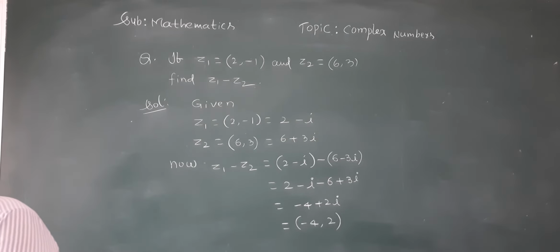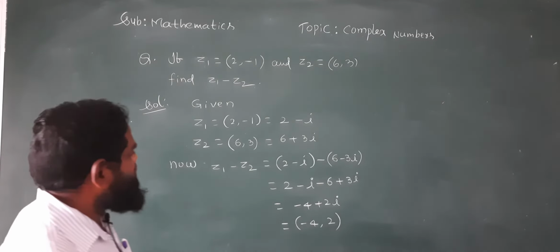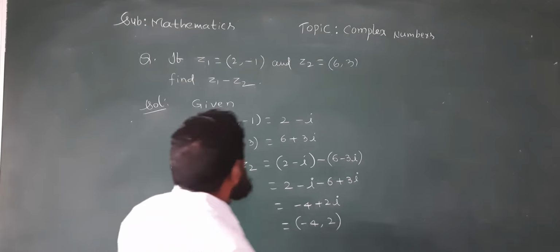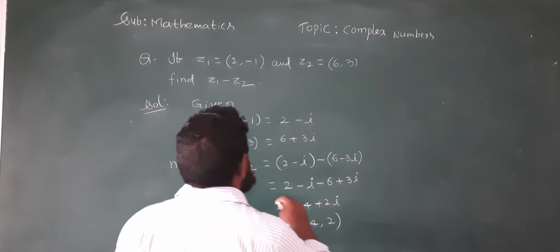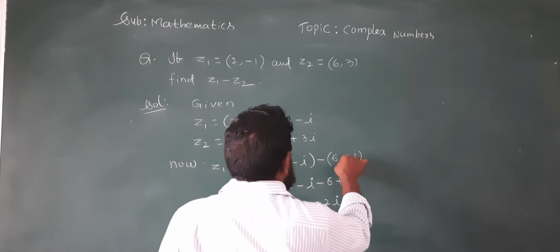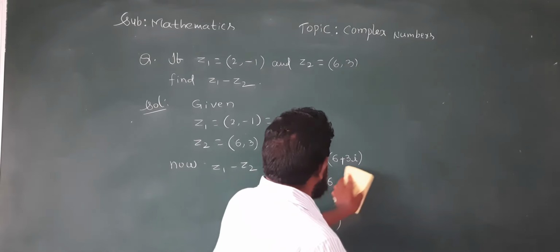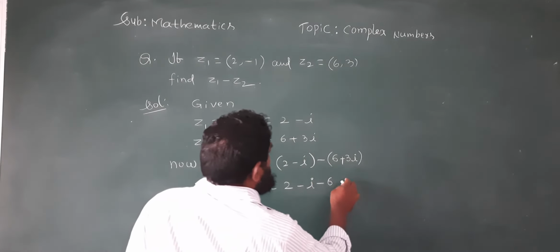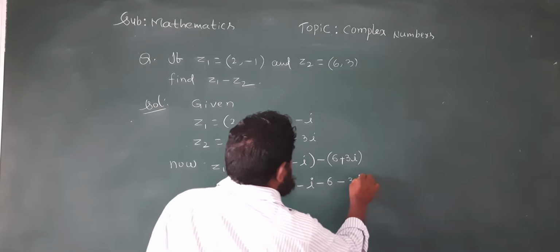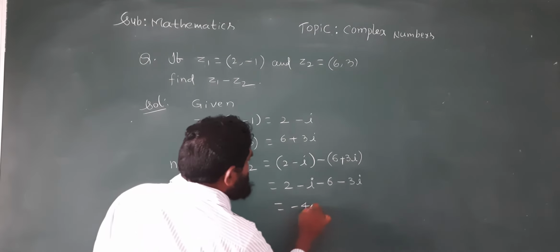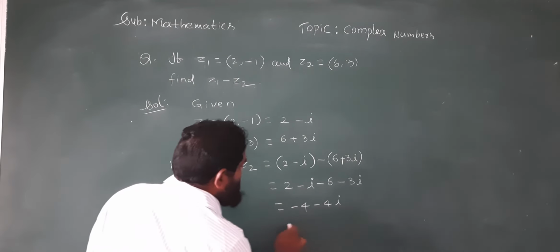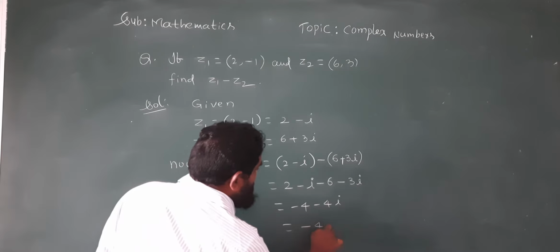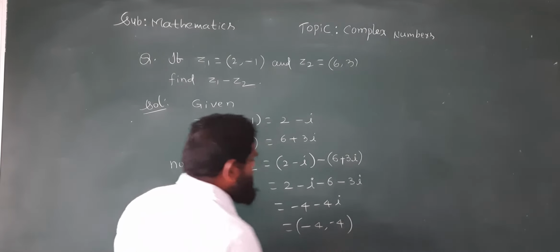The next question is, okay, one more thing. Listen, 6 plus 3i. Sorry, this is 6 plus 3i. Wait, 6 plus 3i minus 6 minus 3i. It will come as minus 4 minus 4i. So this can be written as minus 4 comma minus 4.